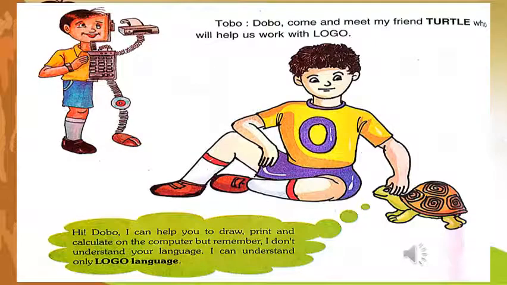Then Tobo says, Dobo, come and meet my friend Turtle who will help us work with Logo. The turtle says, hi Dobo, I can help you to draw, print and calculate on the computer, but remember, I don't understand your language. I can understand only the Logo language.